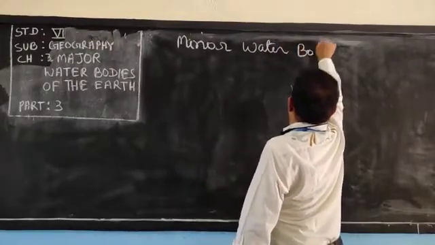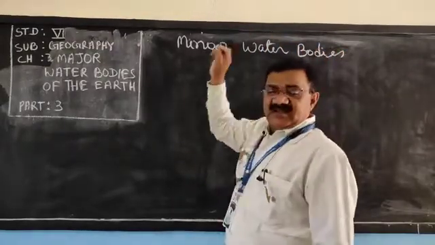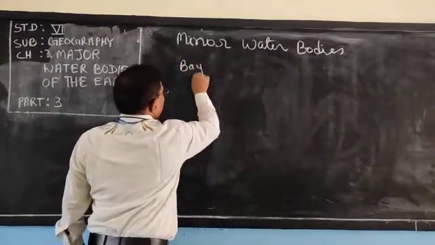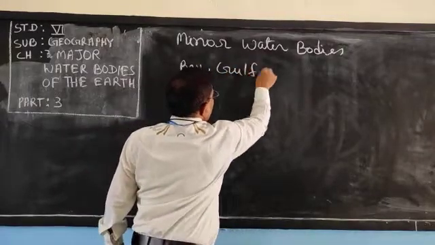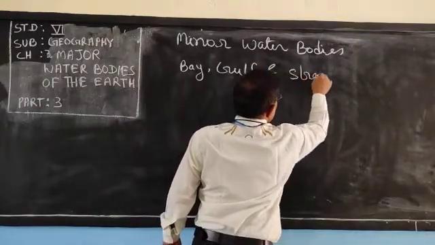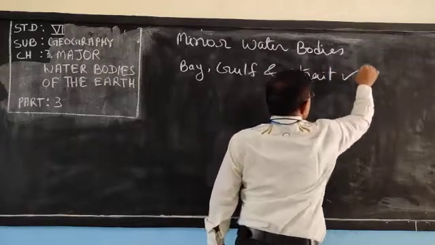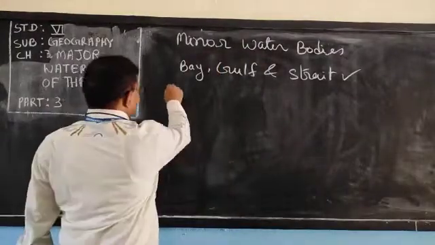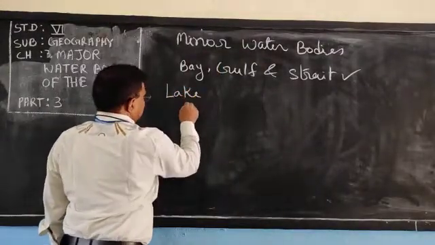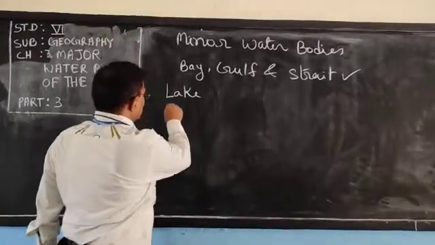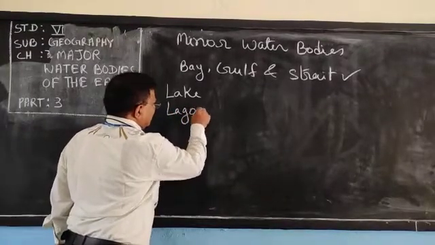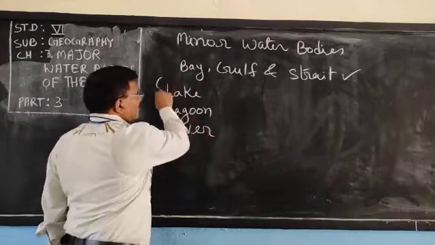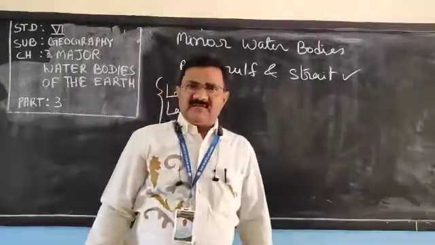In minor water bodies, we have already discussed bay, gulf and strait in the previous video. Now what do we have to discuss? We have to discuss lake, then lagoon, and then river. So all these are minor water bodies.